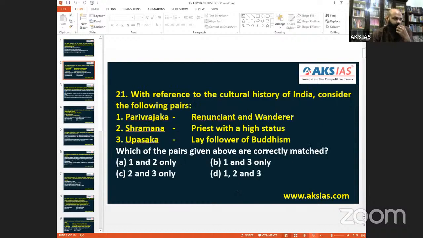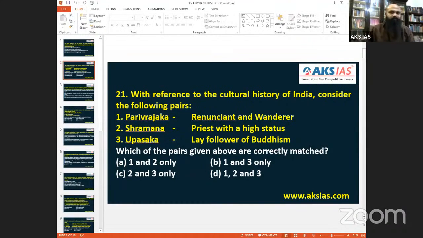Then coming to the next one, 21. Set C, question 21. With reference to the cultural history of India, consider the following. Parivrajaka. The word Pari itself means giving away. It is a concept of giving away, and the word exactly suits Parityaga. All these kinds of words come by. So Parivrajaka, renunciant. Once you renounce, then the world is for you.